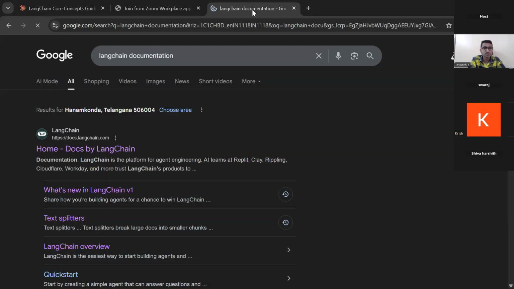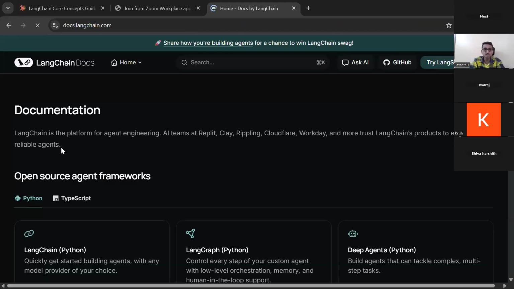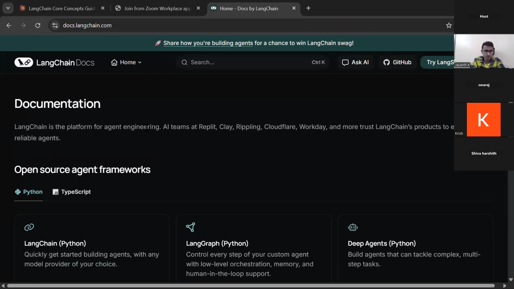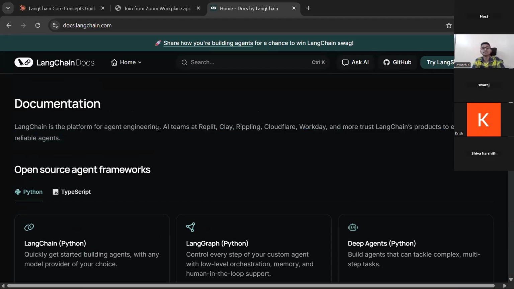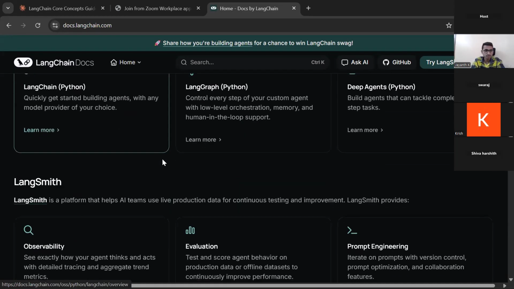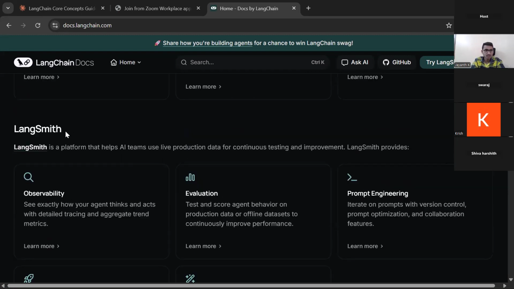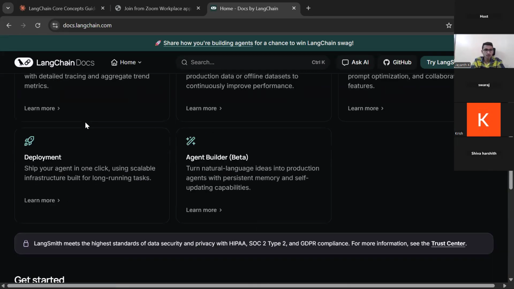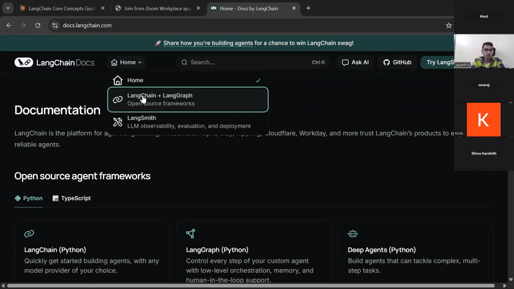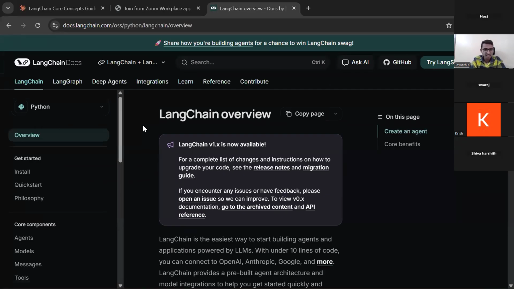Langchain documentation, you can see. I'm going to the Langchain documentation. You can also search. And on the front page itself, it's saying that Langchain is a platform for agent engineering. Okay, I was able to understand a little bit. And these are the other products they have also given, Langsmith. We are not going to cover those, but we will understand only Langchain today. And in Langchain also only a very small portion which is required for our projects. That's it, right?